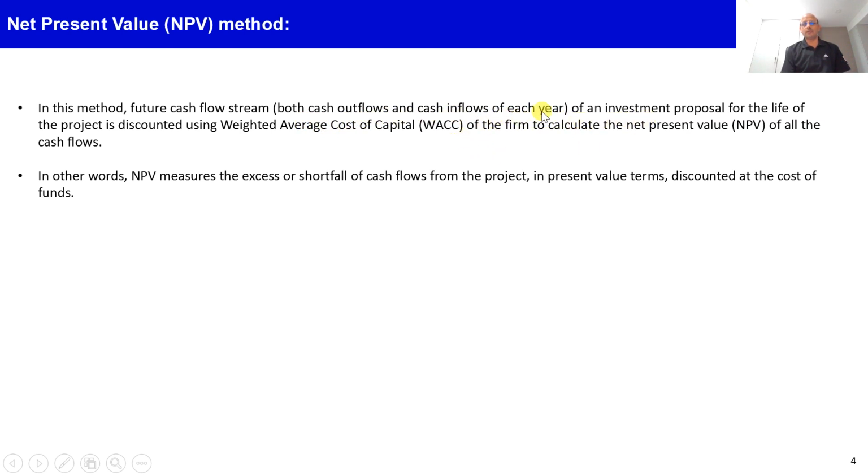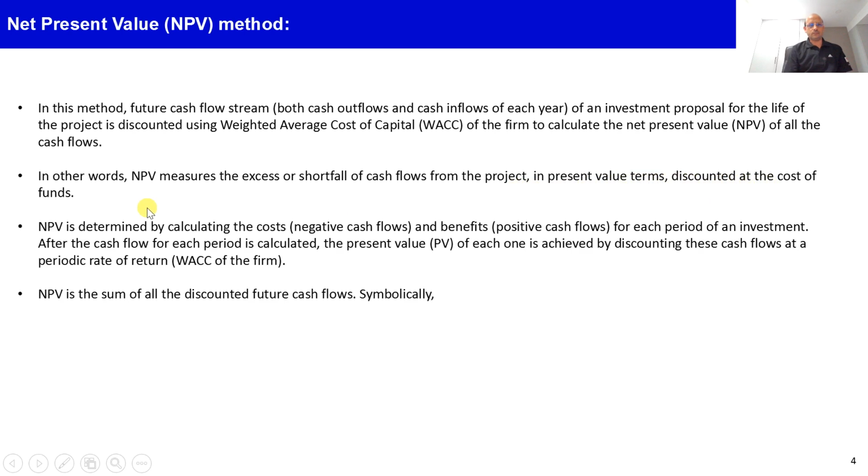So when we discount those cash inflows and outflows using the weighted average cost of capital, WACC, which is also called the required rate of return by the management, to calculate the net present value, it gives us the total net present value of those inflows and outflows of cash. So in other words, NPV measures the excess or shortfall of cash flows from the project in present value terms, discounted at the cost of funds.